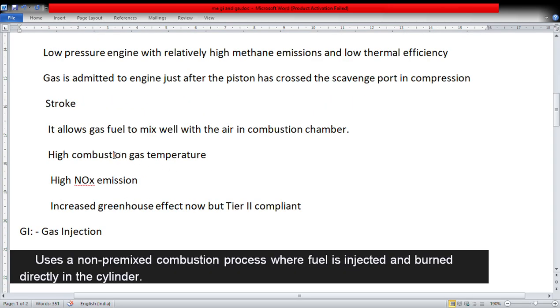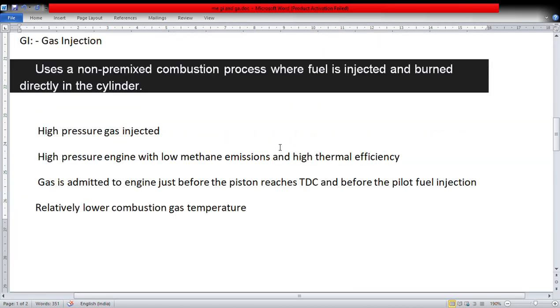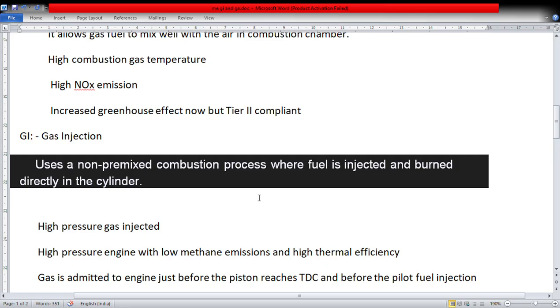It allows gas fuel to mix well with the air in the combustion chamber. That may not be the case in gas injection, because it happens just before TDC, so after some time the firing will take place and you will not have proper mixing.